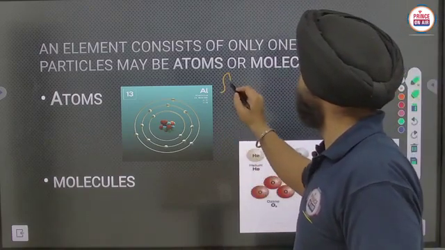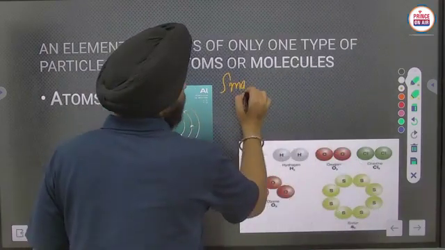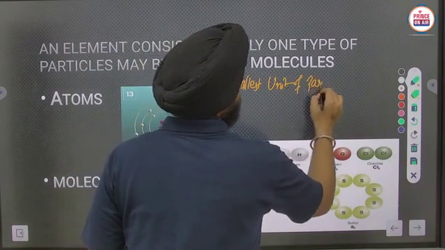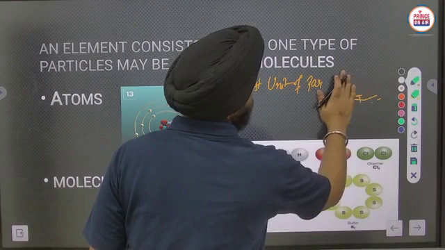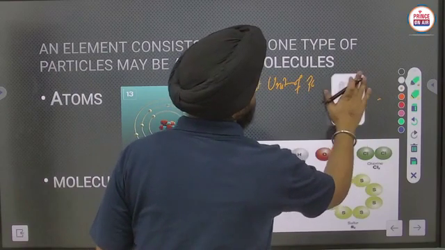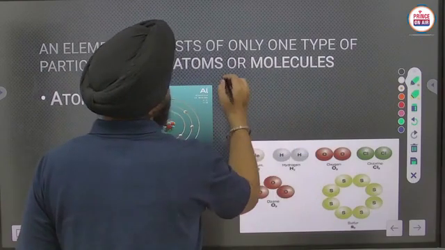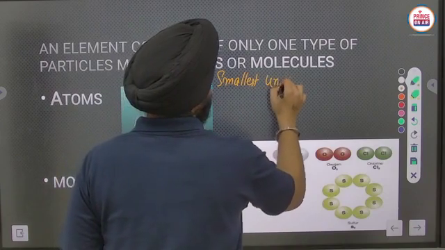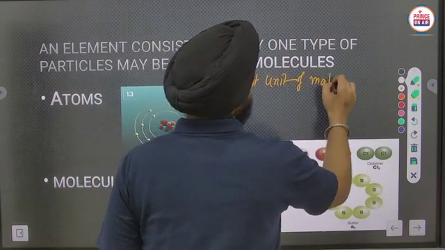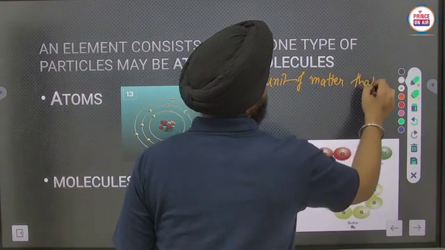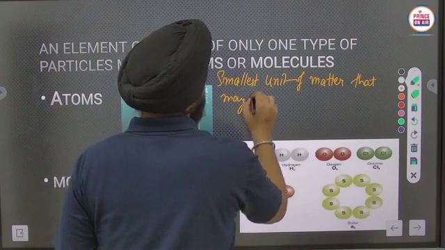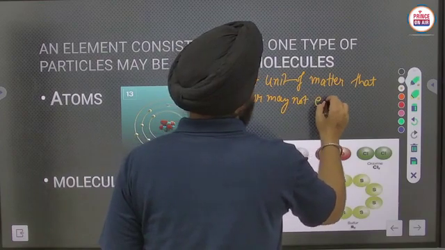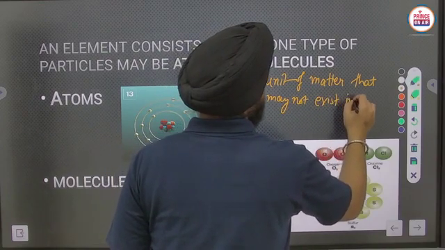It is the smallest unit of matter that may or may not exist independently.